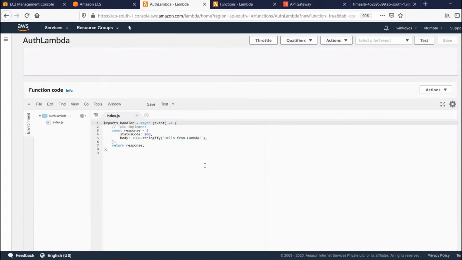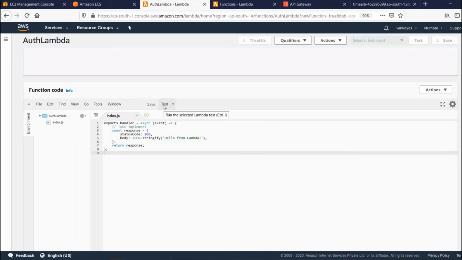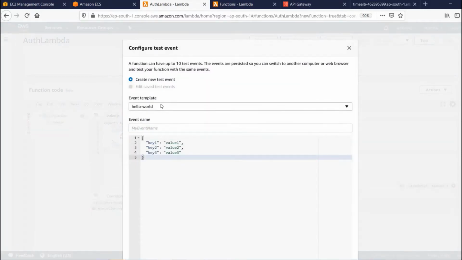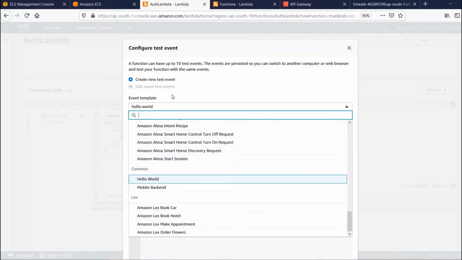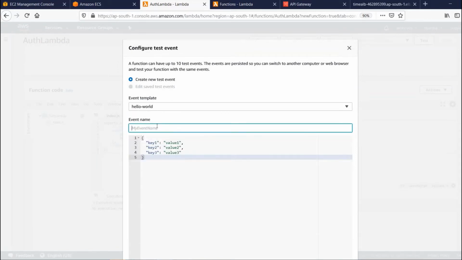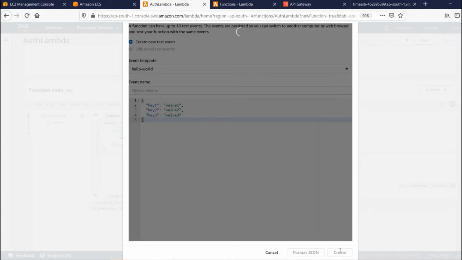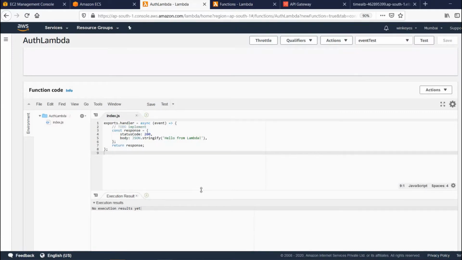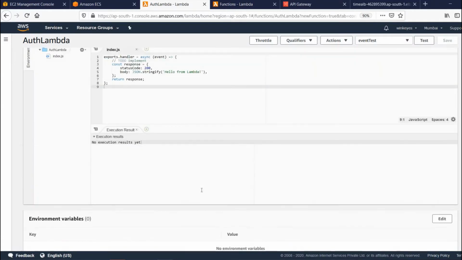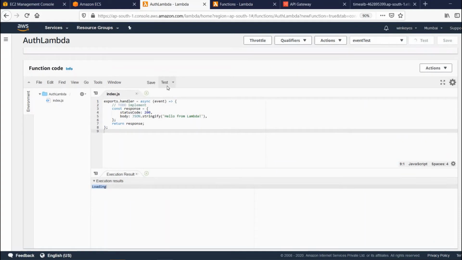Initially it will have hello lambda with a basic default string to show it is working properly. So we can test it here, give some dummy event and test.